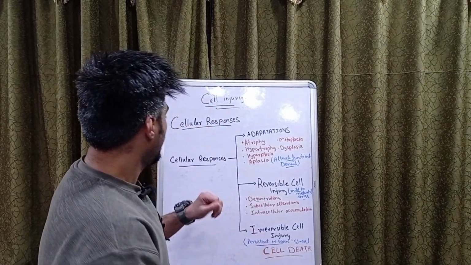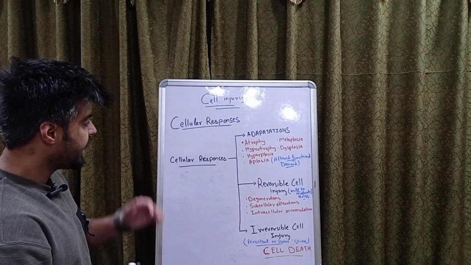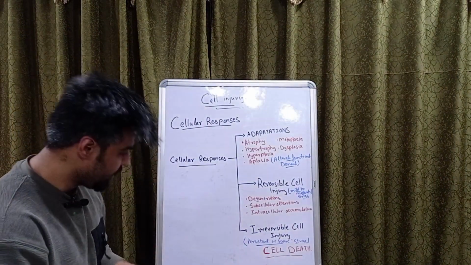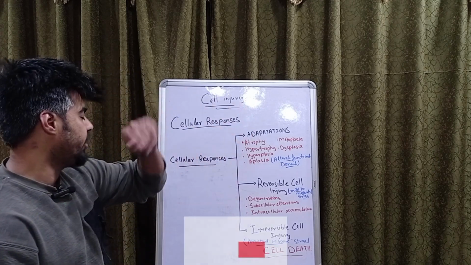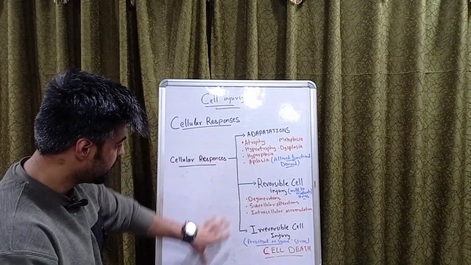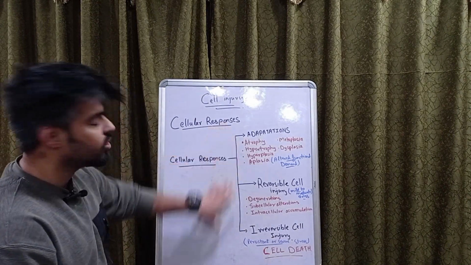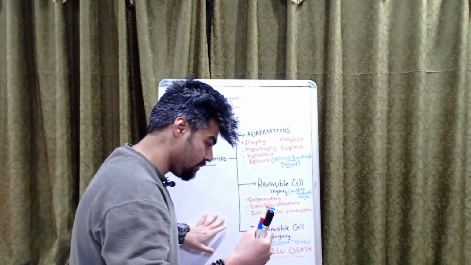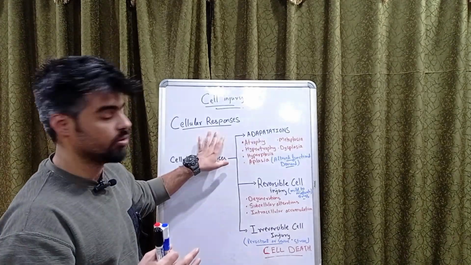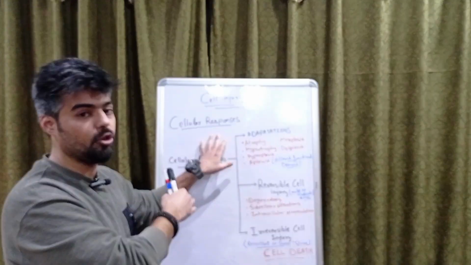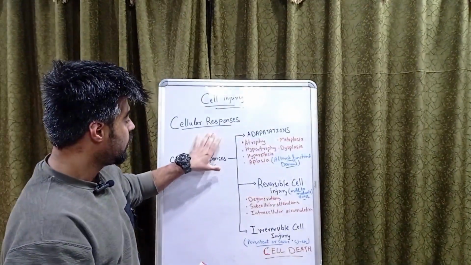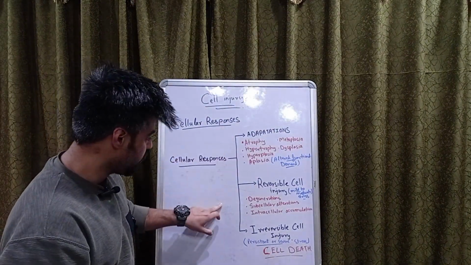As we have discussed, there are three types of cell injury: reversible cell injury, irreversible cell injury, and adaptations. Now let us see when these responses occur. Basically I wanted to say cell responses, but I was not getting it in my mind. The accurate word is cell responses. Before it was etiology, now it is the cell responses, the three cell responses or types.